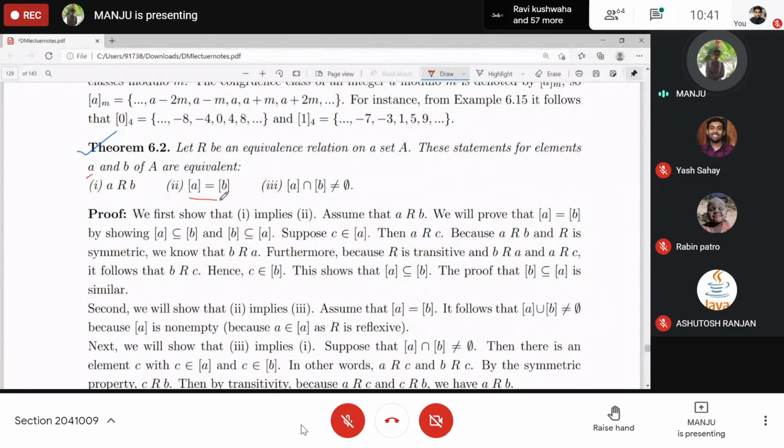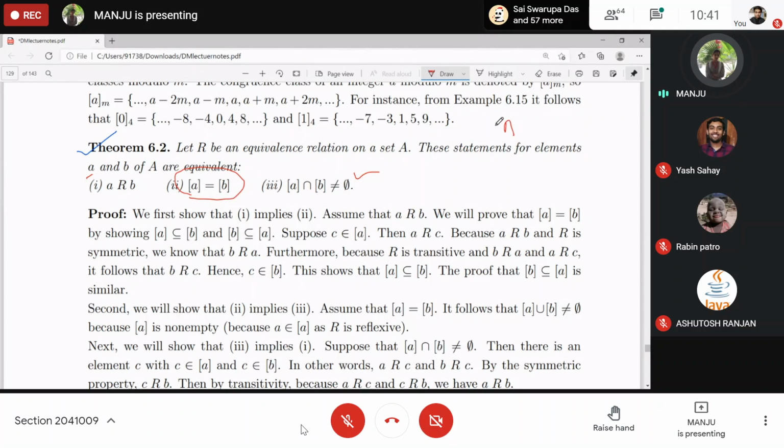Now you will assume this one and try to prove this one: the intersection of the equivalence class of A with that of B is non-empty. Since the equivalence class of A is identical with that of B, if we show that some element is present over here, then take the intersection, the intersection will be the same thing, right?